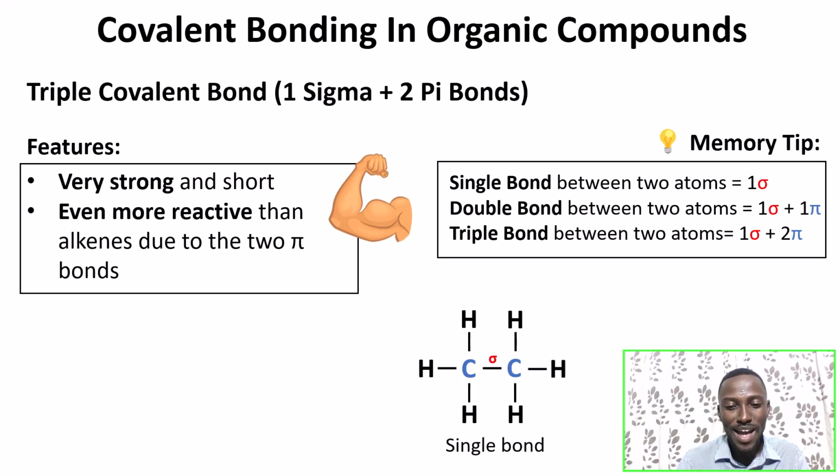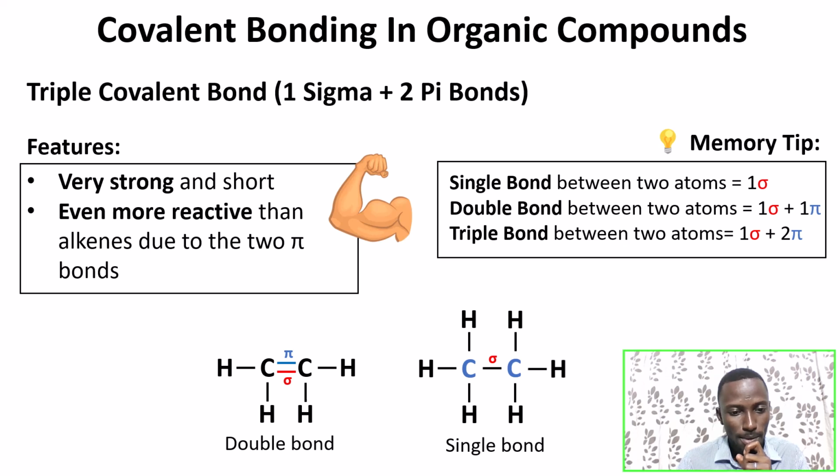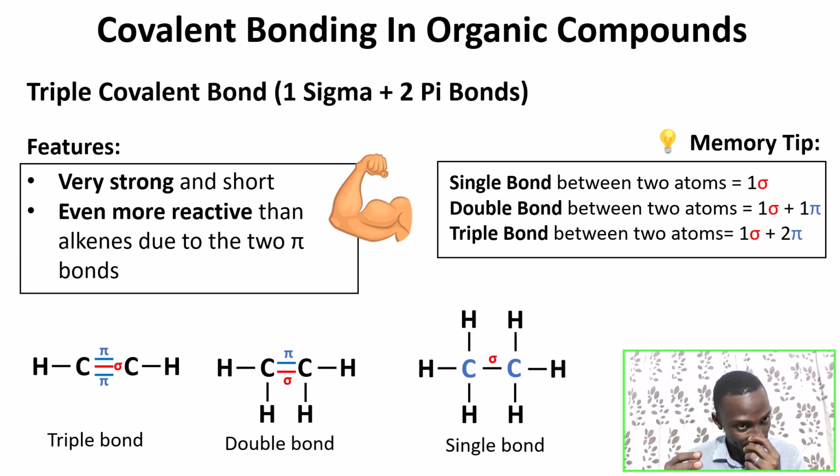So that's what we have. Single bonds: you see the carbon-carbon, there's only 1 sigma bond. What about the double one? There is 1 sigma and 1 pi. What about the triple bond? 1 sigma and 2 pi bonds. So I think the formation of single, double, and triple bonds should be a walk in the park for us, and with the little explanation we gave, that should clear so much doubt for our students.